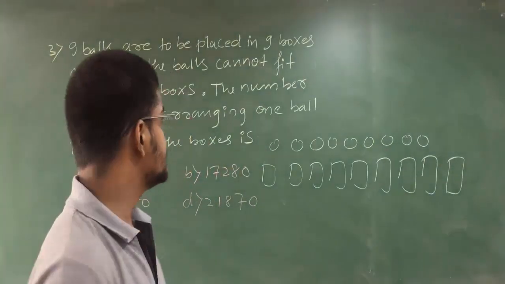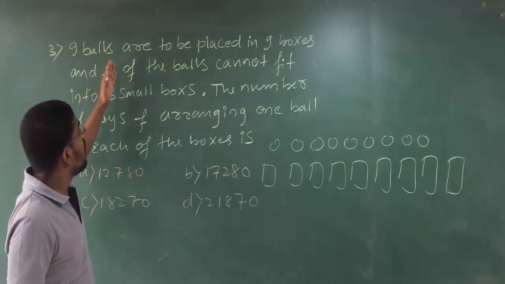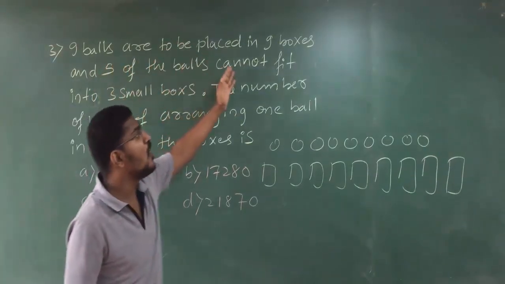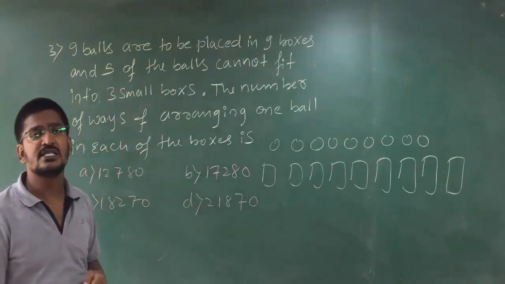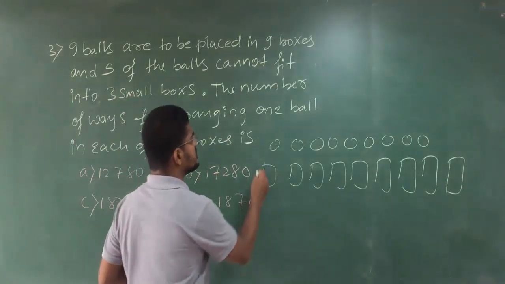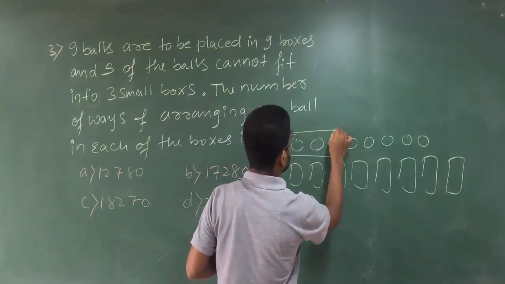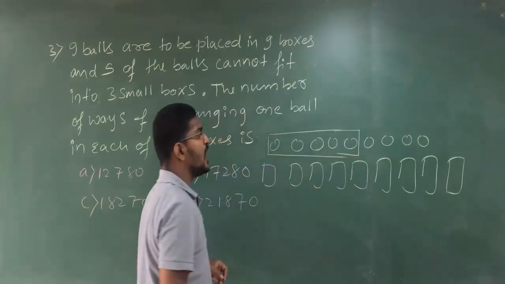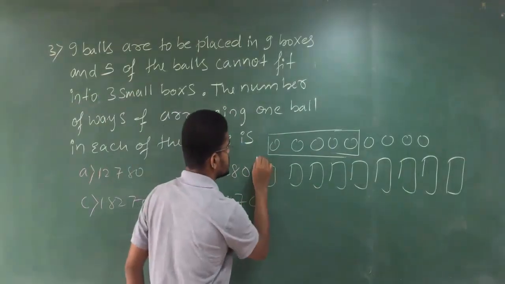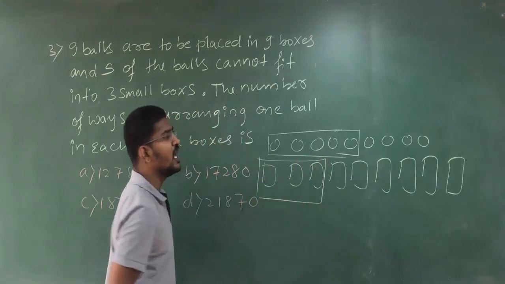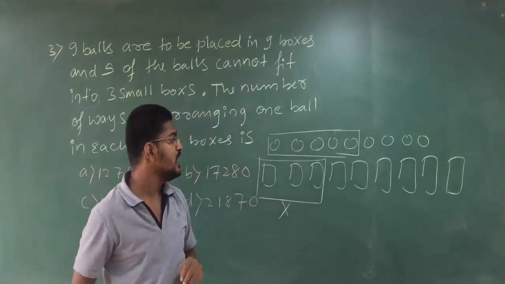Clear, students? So now what they are telling: 5 of the balls cannot fit into 3 small boxes. That means among these 5, they cannot fit into these 3 small boxes. Clear?